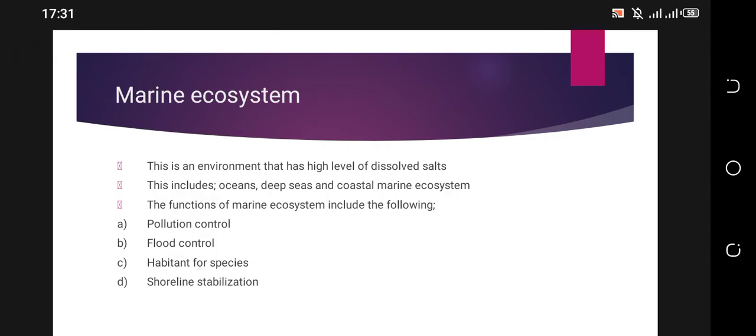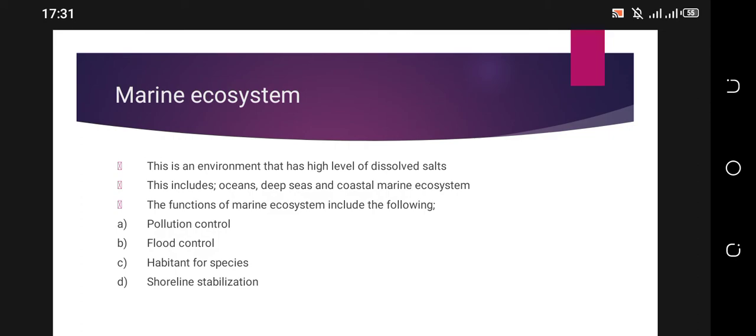To begin with, the marine ecosystem. This is an environment that has a high level of dissolved salts. These salts cannot be felt physically, but they are dissolved. The high level of dissolved salts is more present in marine ecosystems. This includes oceans, deep seas, and coastal marine ecosystems, where there are highly concentrated salts.